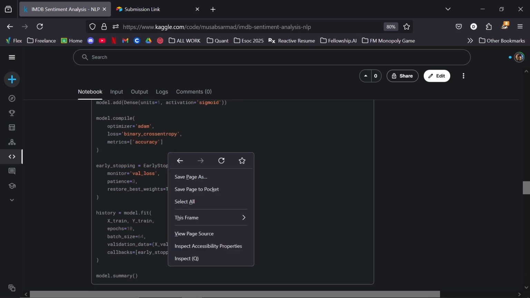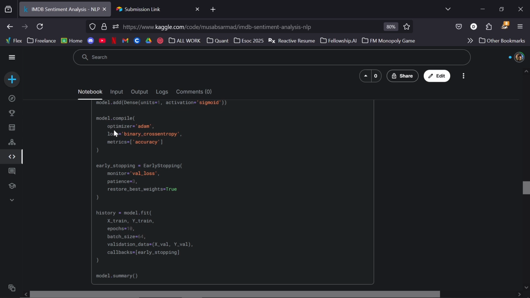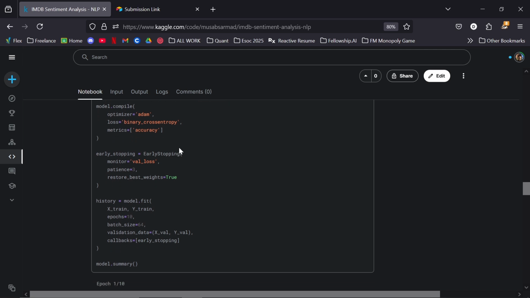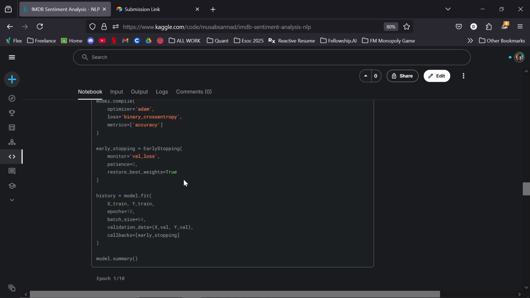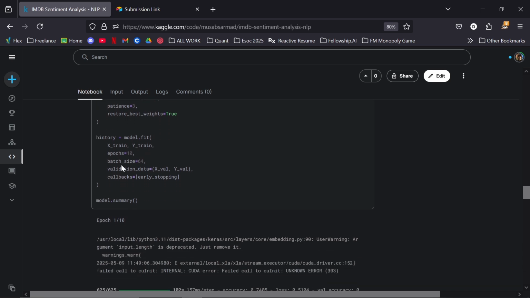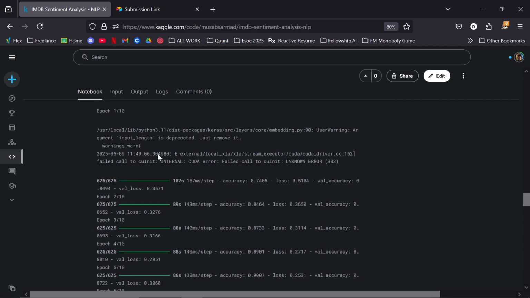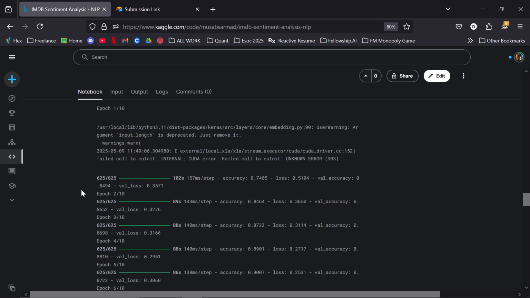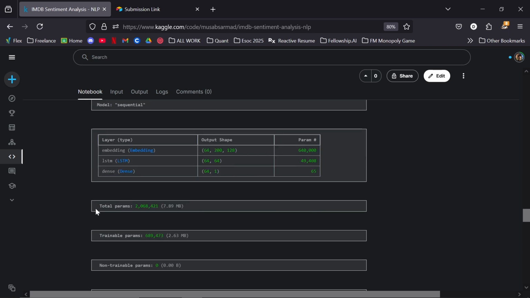When compiling the model, we use the Adam optimizer for efficient optimization, and binary cross-entropy for loss, as we are essentially binary, with 1 and 0, and we are only focusing on accuracy as the metric. We are also implementing early stopping to prevent overfitting. After fitting all of these values within 10 epochs with a batch size of 64, we run the model. The total parameters are 2,068,421 with a total size of 7.9 MB.